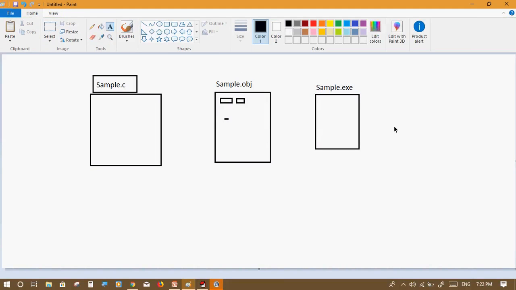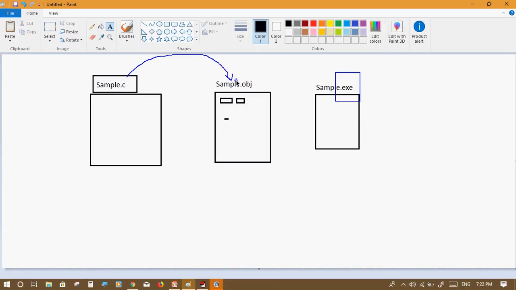That means executable file format. We already saw yesterday that the OS understandable file format is .exe. That means the Windows operating system understandable file format is .exe. After compiling the program, the source code is converted into object code.